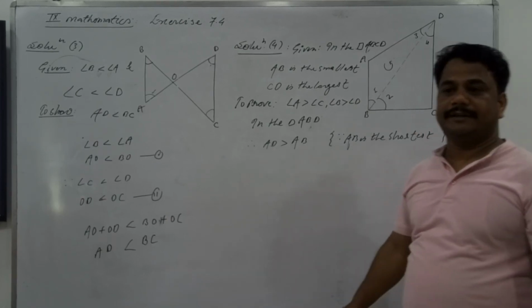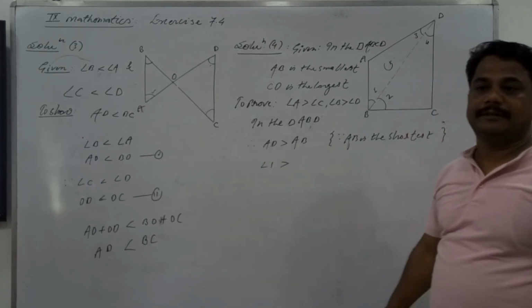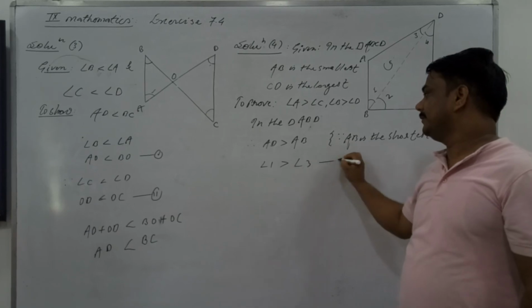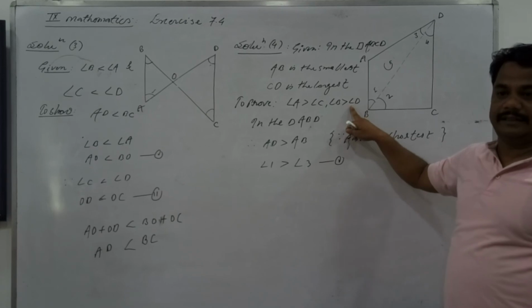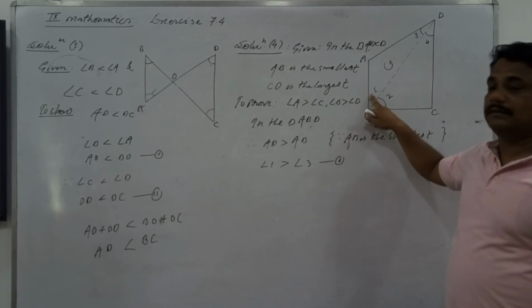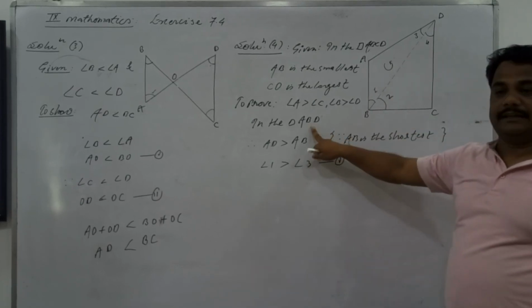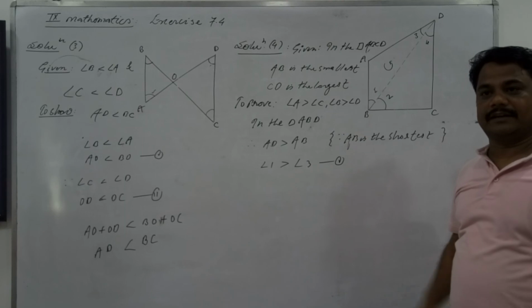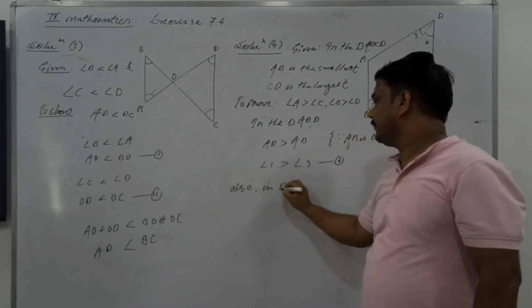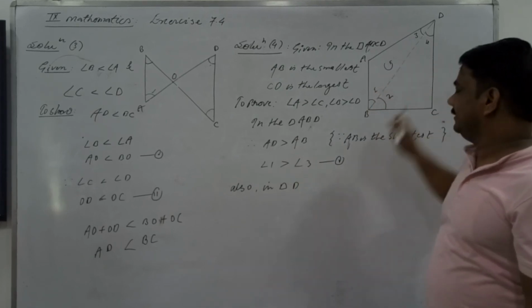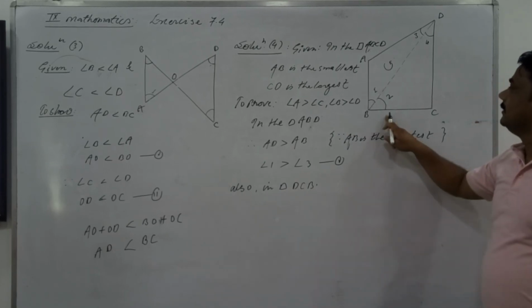What is the angle opposite to AD? Angle 1. Good. What is the angle opposite to AB? Angle 3. Very good. This is equation 1. We have to give a relationship between angle B and angle D. We brought 1 and 3; similarly, we can bring 2 and 4. So we took triangle ABD. What is the second triangle to be taken? Triangle DCB, also BCD. Okay, tell me please. CD